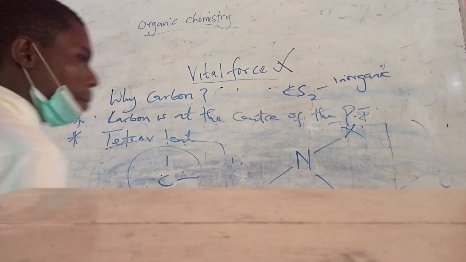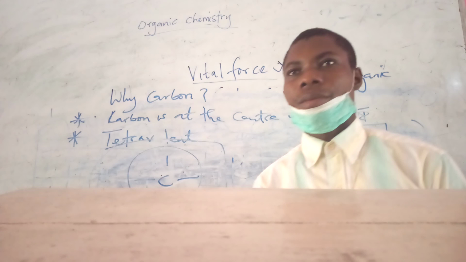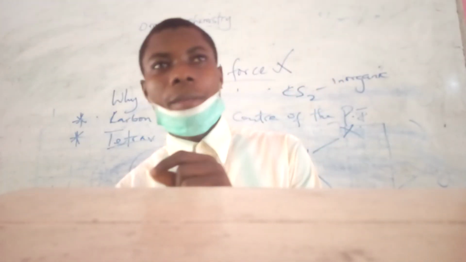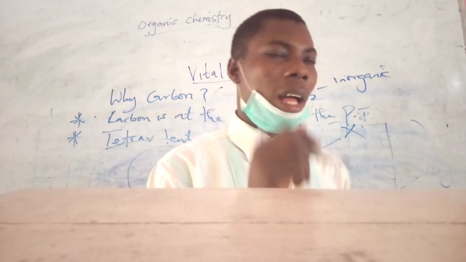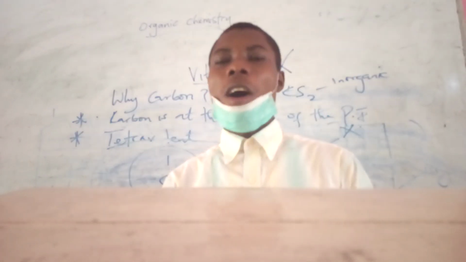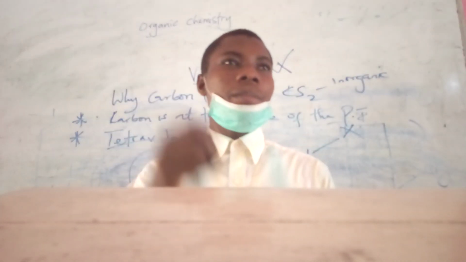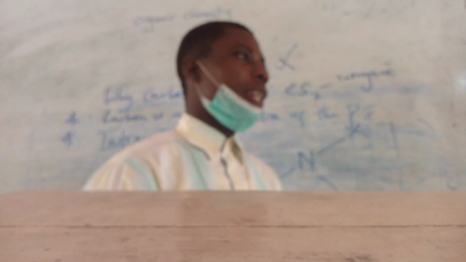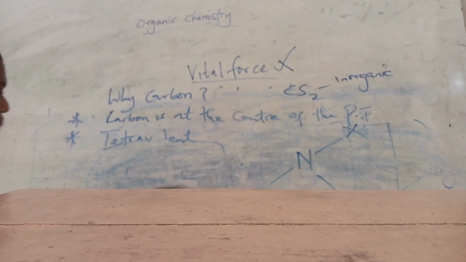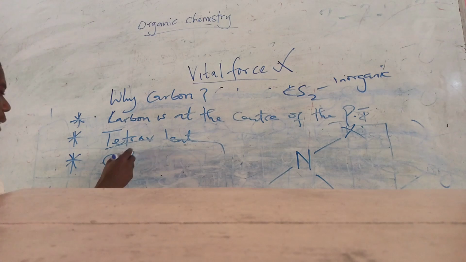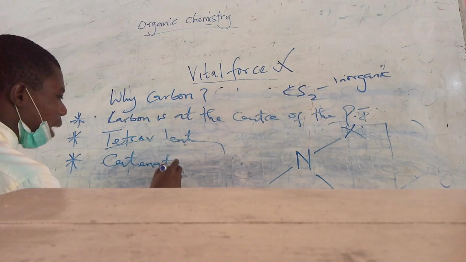Another reason why carbon is very, very important in chemistry, insofar that a whole particular aspect of chemistry is dedicated to the study of carbon, which we know today as organic chemistry, is because carbon has the ability to catenate.